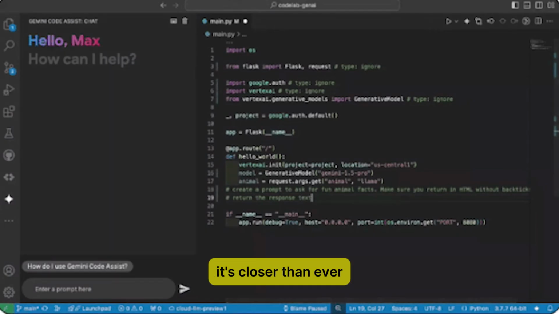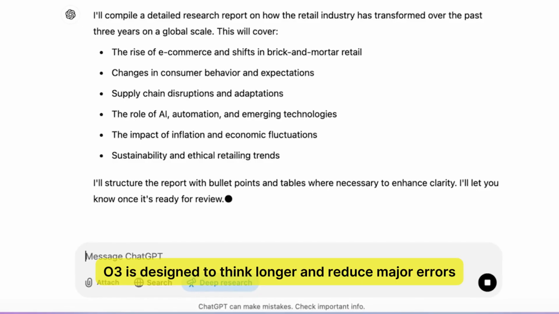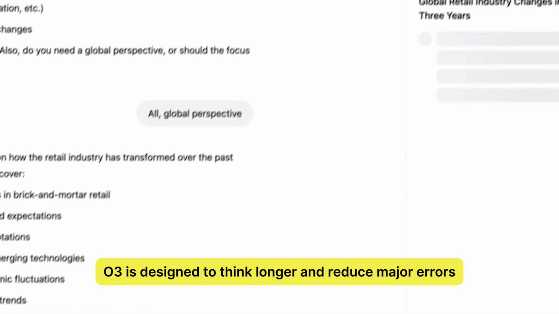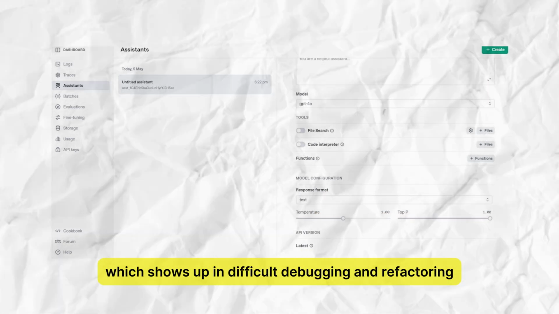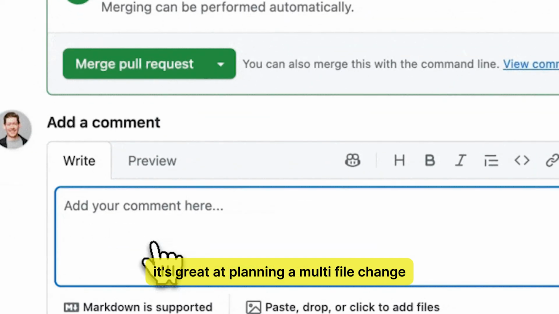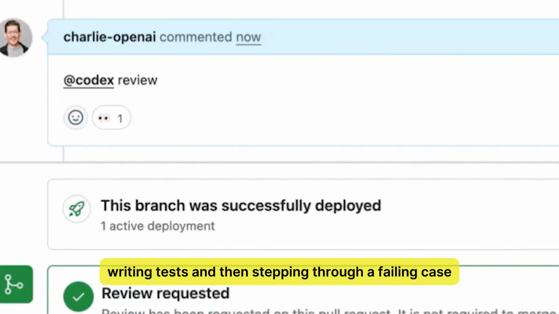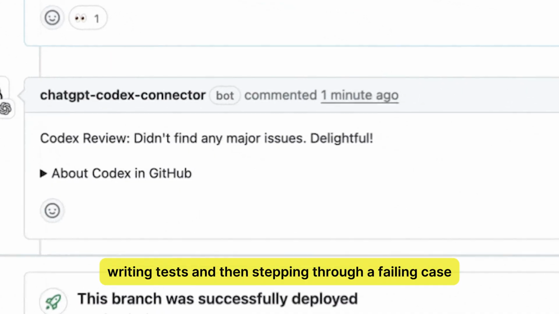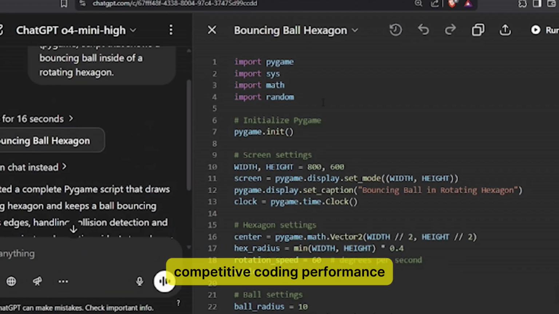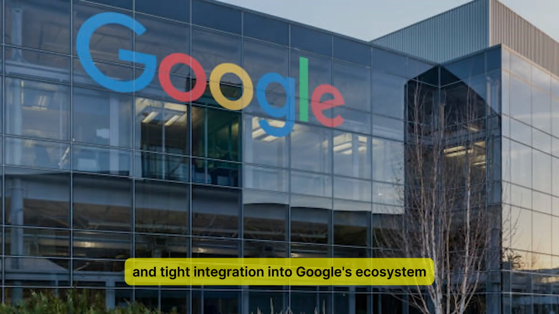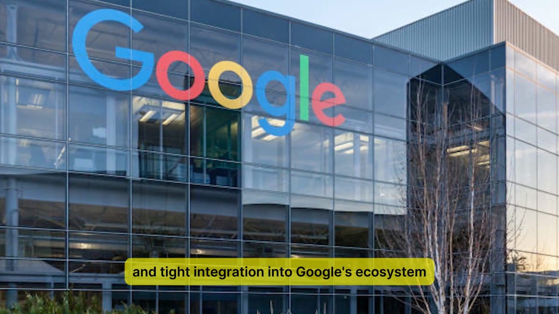On coding, it's closer than ever. O3 is designed to think longer and reduce major errors, which shows up in difficult debugging and refactoring. It's great at planning a multi-file change, writing tests, and then stepping through a failing case. Gemini 2.5 Pro counters with strong competitive coding performance and tight integration into Google's ecosystem.